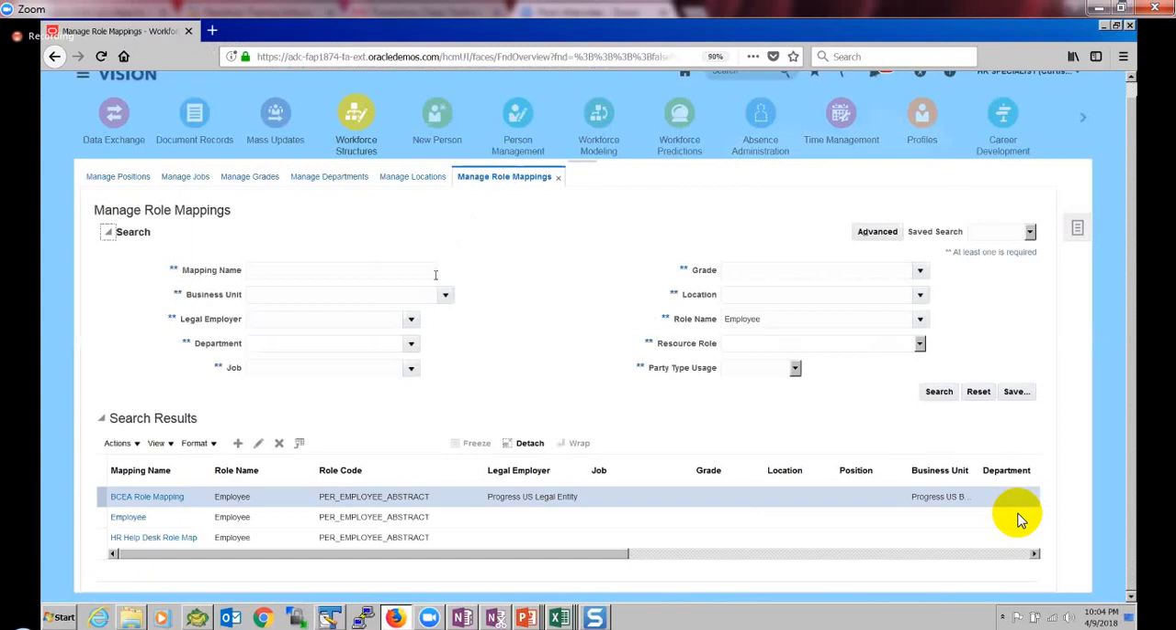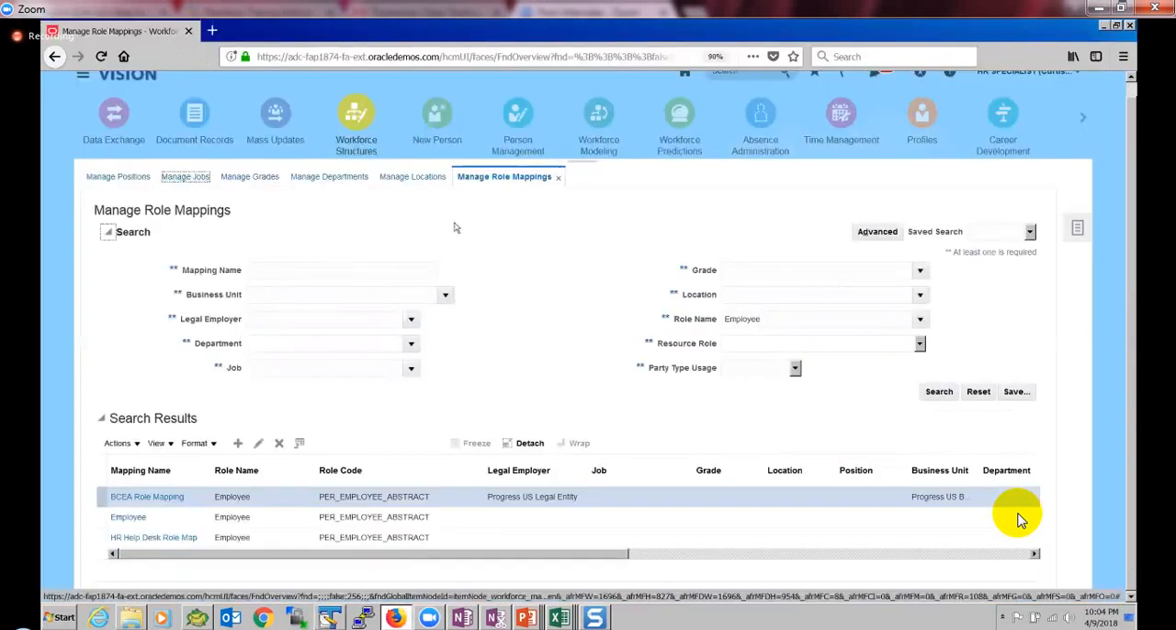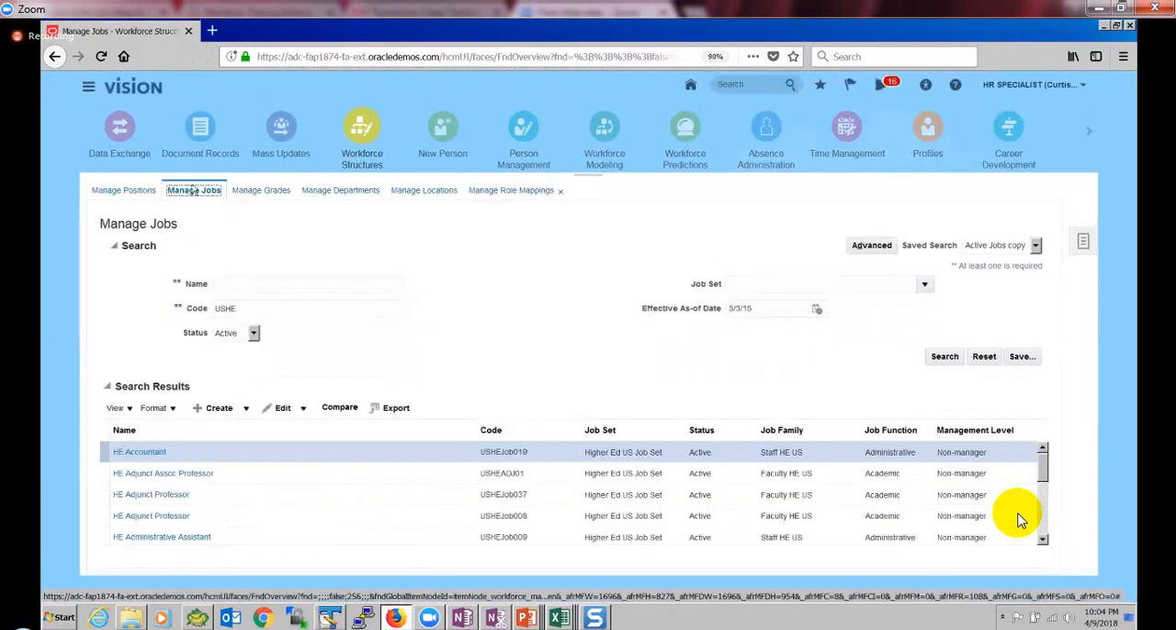For that, I am going to create a mapping here. Before creating the mapping, I have to make sure that we have a job called financial junior analyst in our company. How do you make sure? Go to manage jobs here. Manage jobs is nothing but our company. We can see the list of all the jobs in our company.